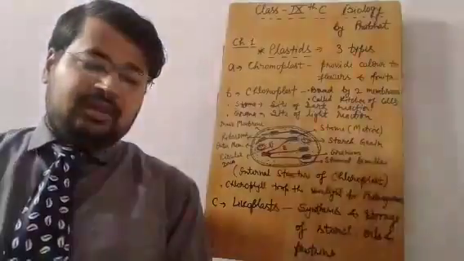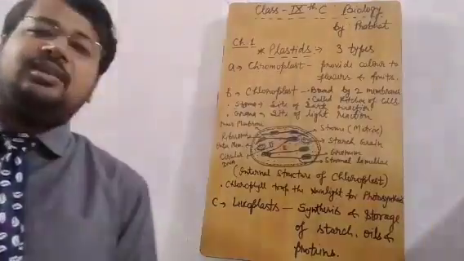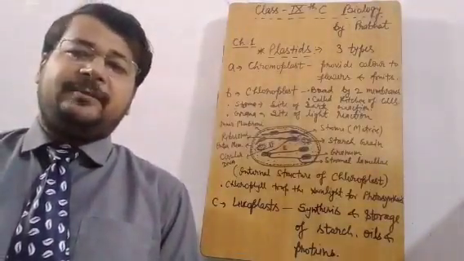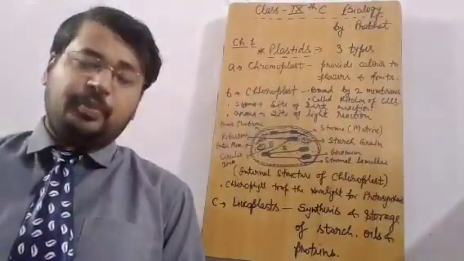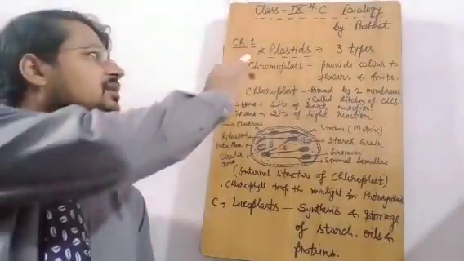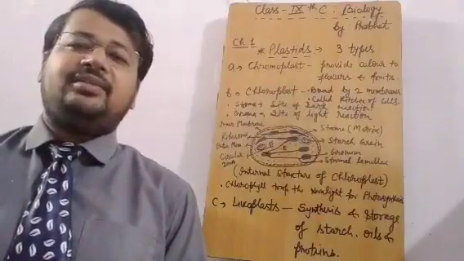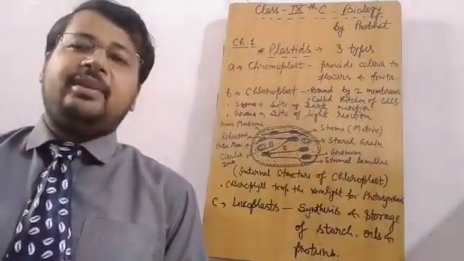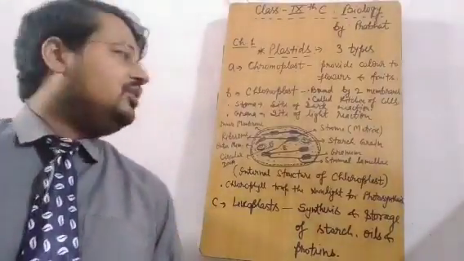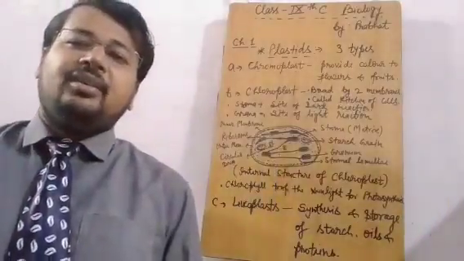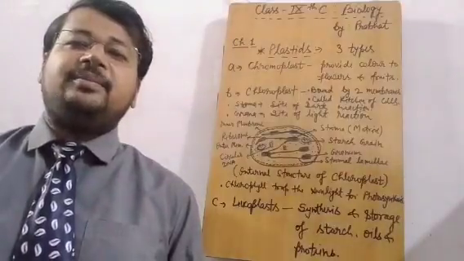Like the mitochondria, plastids have their own genetic material. DNA, RNA and ribosomes are found suspended in the chloroplast, that is, the plastids. So different types of plastids contain DNA and RNA. That's why they are self-replicating. They don't need anybody's help. They don't need any help from any other cell organelle for their replication, because the genetic material, DNA and RNA, provides all the information that is required for replication.